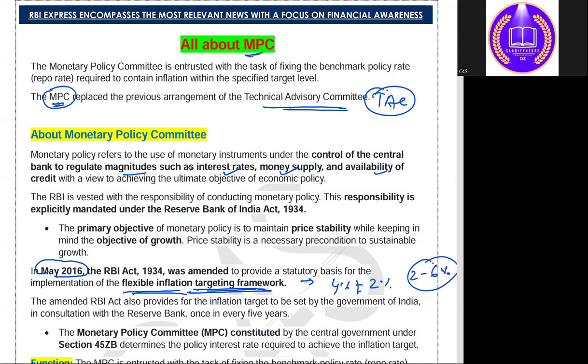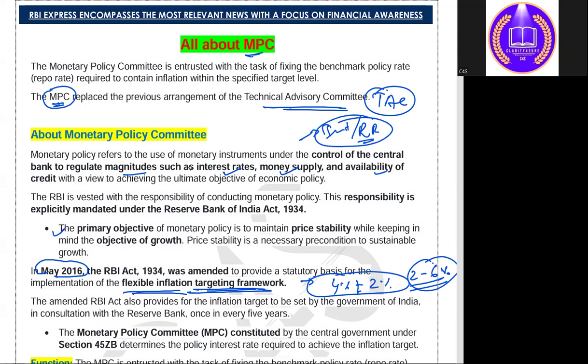This is the flexible inflation targeting framework. And how can MPC do it? By revising the interest rate, or you can say repo rate. ठीक है, उसके द्वारा MPC actually inflation को maintain करता है, and it keeps on checking to maintain the inflation within the target of 2 to 6%.